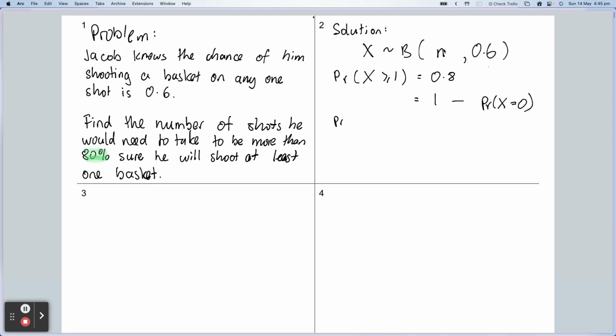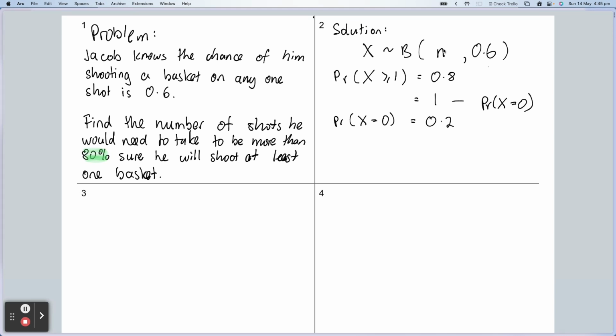Now, if this must be 0.8, then I'm hoping it's not too much of a leap of logic. What we simply need to do, our related question, I suppose, is if I can find a probability for x equal to 0 equaling 0.2, or maybe a bit less than 0.2, but 0.2 is what our target, our boundary value is. If I can find that out, then I am good to go. All right, so that's the main setup.